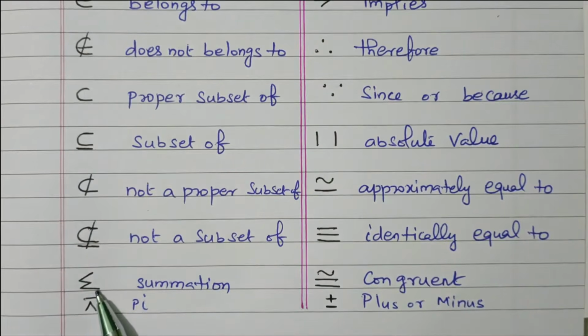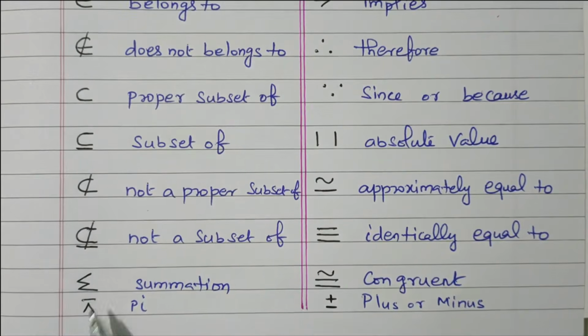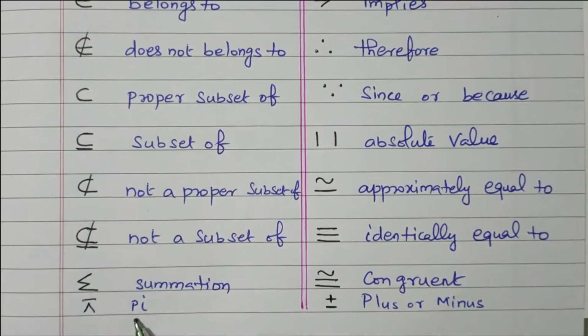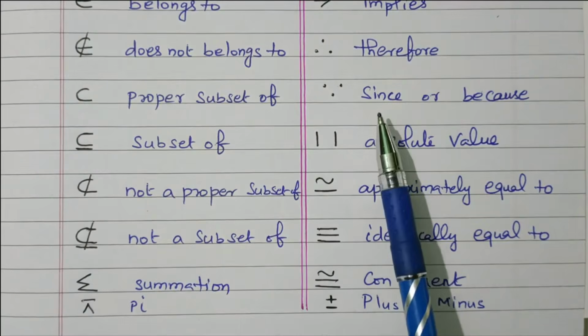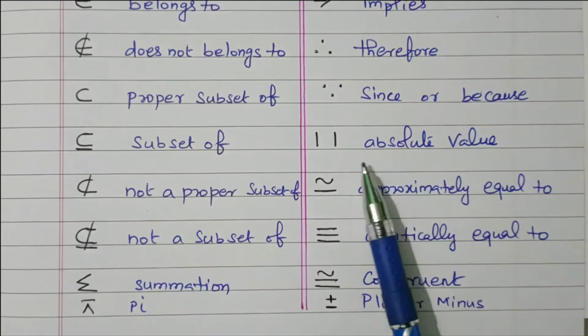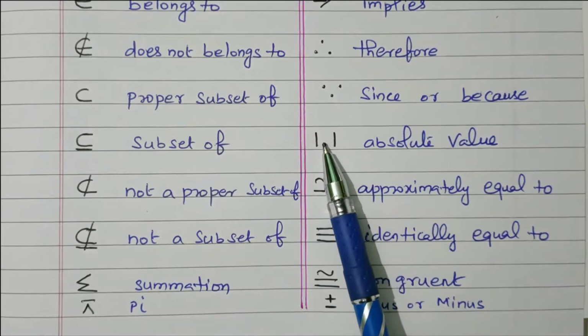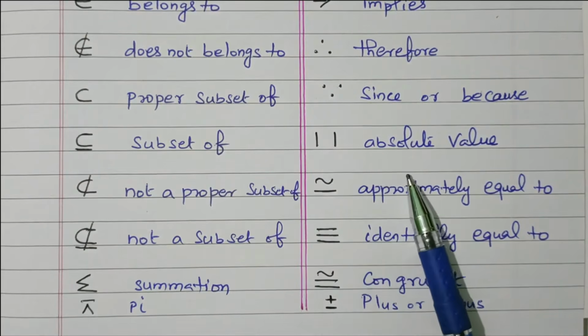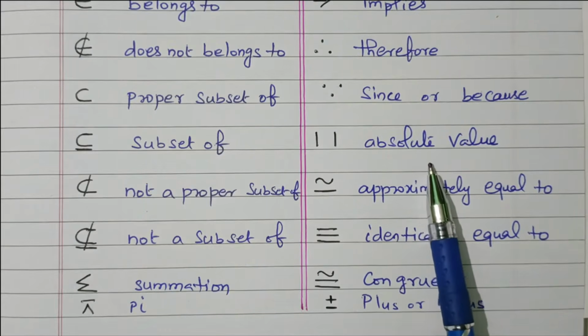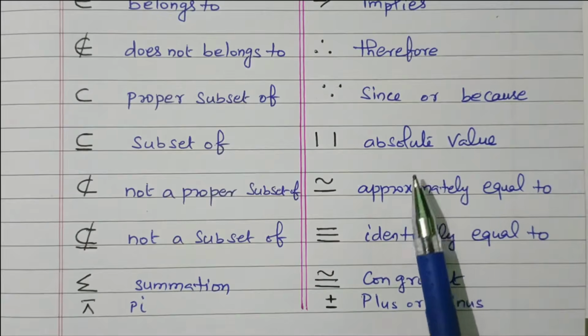This refers to summation. We are going to add all the terms. This symbol refers to pi, right? We are going to multiply all the terms. This is addition of all. This is multiplication of all. This therefore, since or because, already given. This refers to absolute value. These two lines around A, if you write, means absolute value. Absolute value means whether positive or negative, it will give only a positive value, right? Minus 10 will give 10.